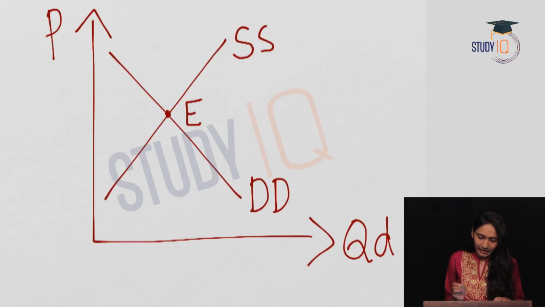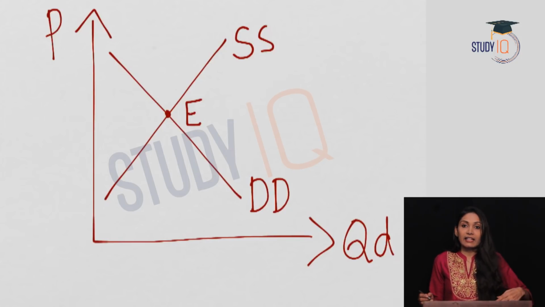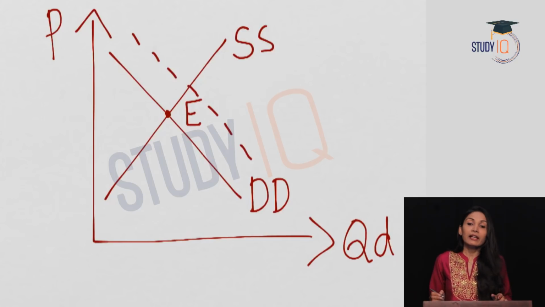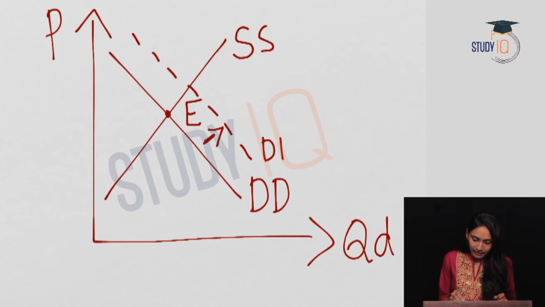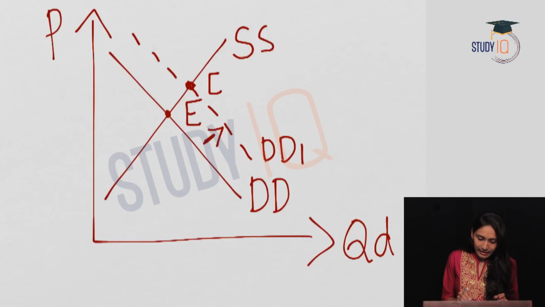Equilibrium point E. When there is an increase in aggregate demand in the economy, the demand curve would shift to the right. So here we can see that the demand curve has shifted to the right, and the new demand curve is DD1, and the new equilibrium point is E1.